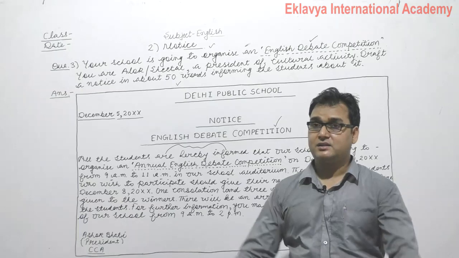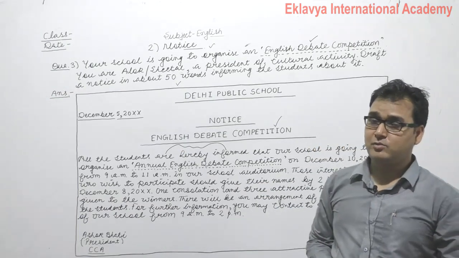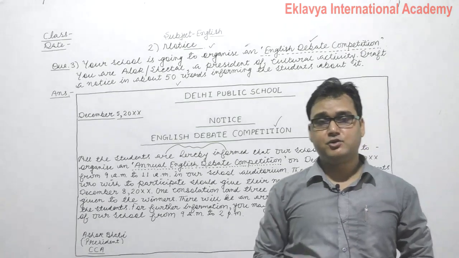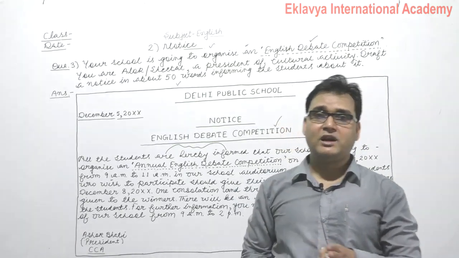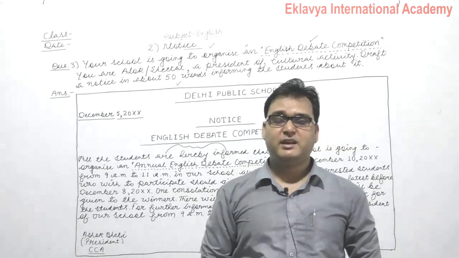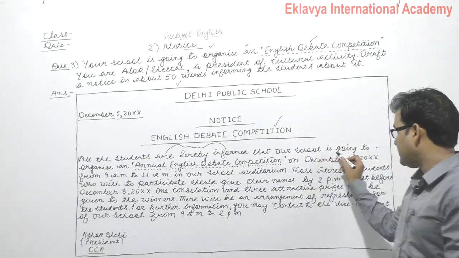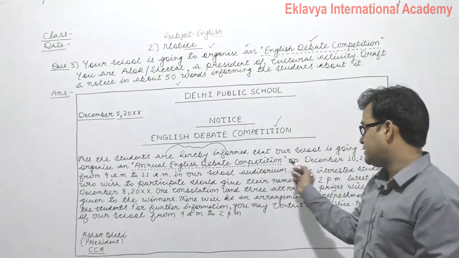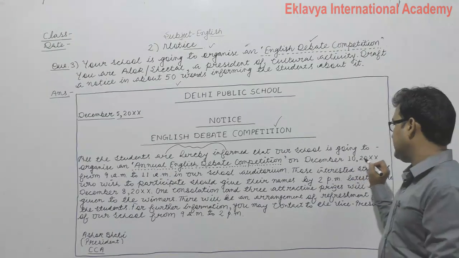Is going to organize. I have used is/am/are plus going to plus verb first form, present continuous tense, because the program is in the near future and it is fixed. If the program is fixed in the near future, we can use present continuous tense easily. So it's going to organize an annual English debate competition on December 10,